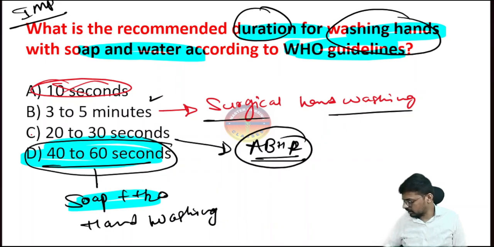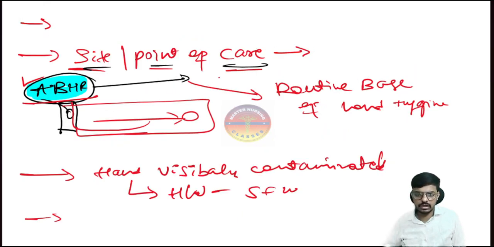Yes. So the routine method of hand hygiene, as I have told, is our alcohol based hand rub. At the point of care or at the site of care, the best is the alcohol based hand rub. The routine method of hand hygiene is the alcohol based hand rub.